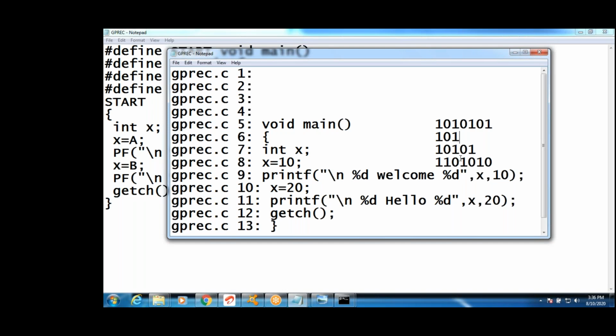But at this moment, header files code cannot be converted. At the compilation phase, header files code cannot be converted. Header files code is converted at linking time, guys. The header files code will be there, and that code is converted at the time of linking, not at the time of compilation. Are you following?